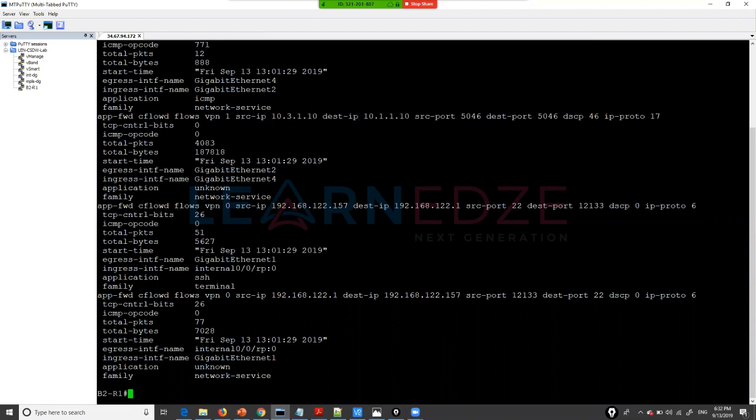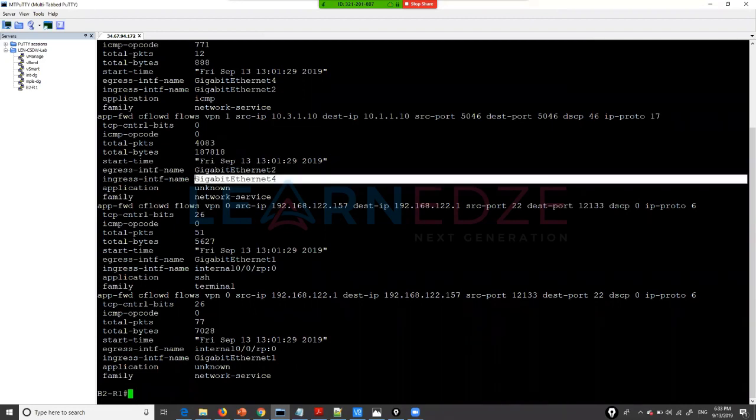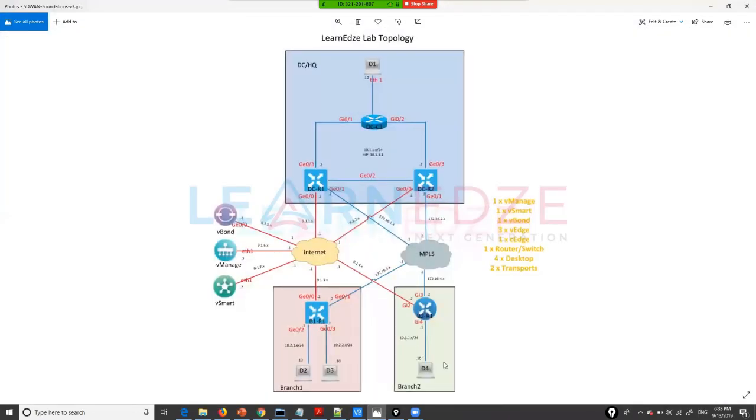My traffic is DSCP 46, which is EF. You see my egress interface is Gigabit Ethernet 2. I'm using that egress interface, and whatever tunnel is formed using that particular interface, the traffic is going on that tunnel. And then the ingress interface is Gigabit Ethernet 4, which is my LAN side interface, which is basically where D4 is connected.